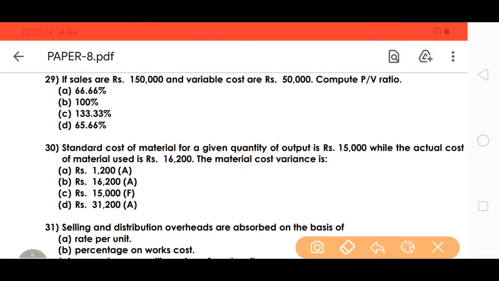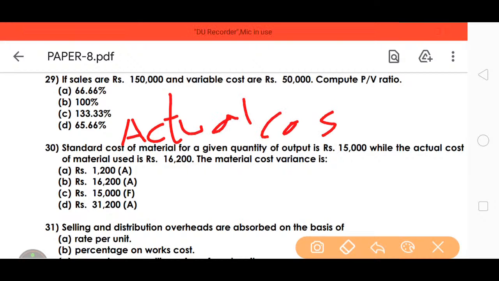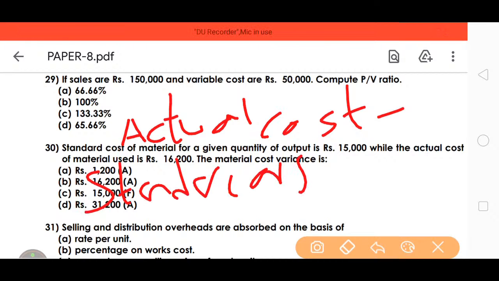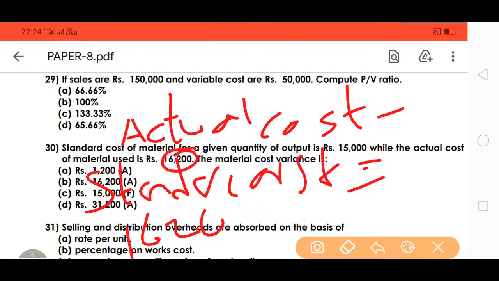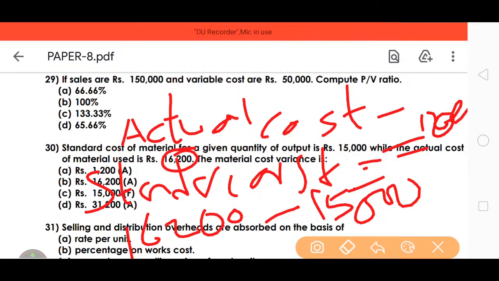Material cost variance equals actual cost minus standard cost. Here the actual cost is 16,200, so 16,200 minus 15,000 gives 1,200. So A is the right answer.